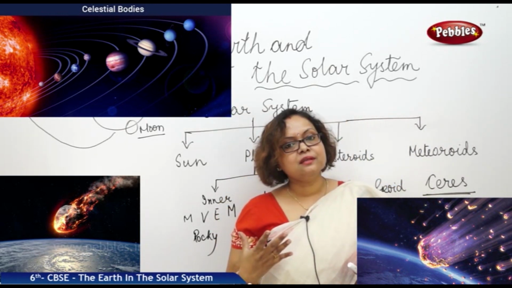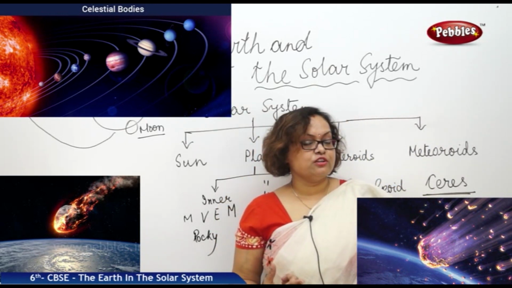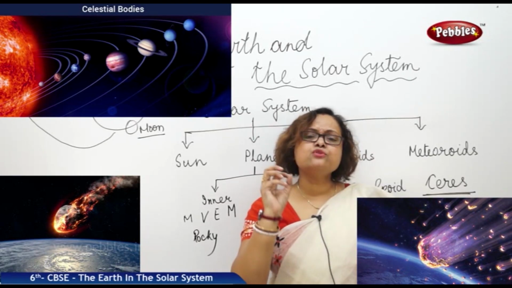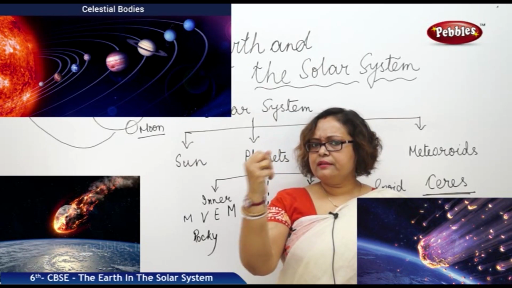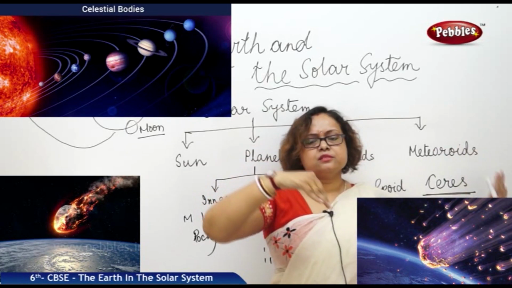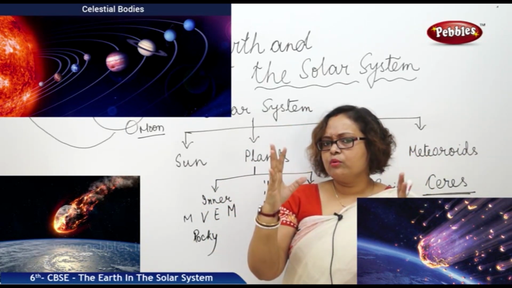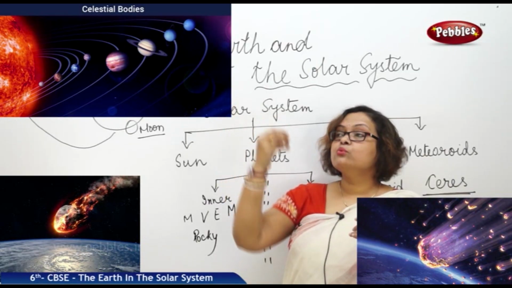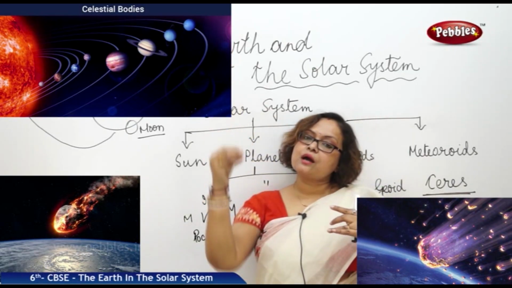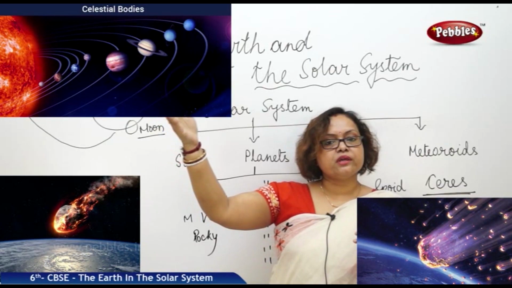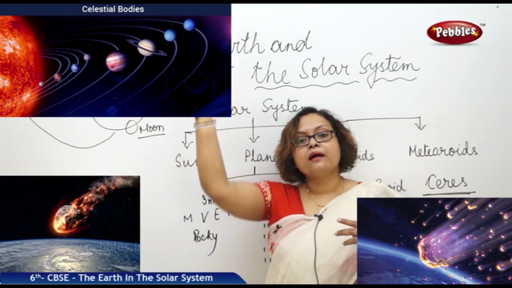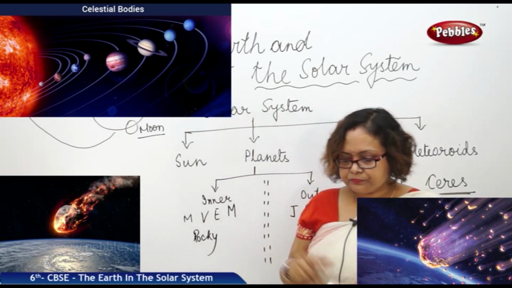We have oxygen, and oxygen has a feature that helps anything to burn. So whenever they are entering the Earth, the oxygen makes them catch fire, and we see that some star is coming down. We call it a shooting star. We see it is burning and it is coming down.